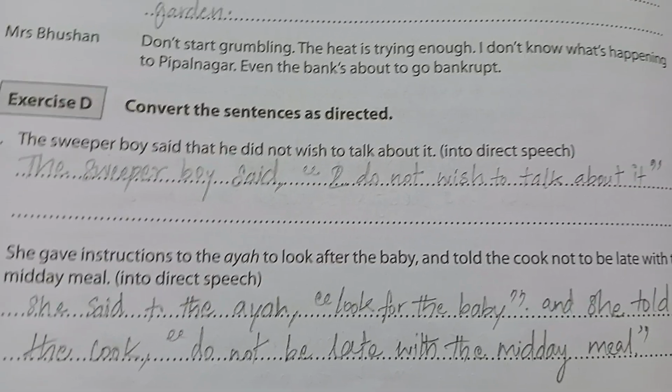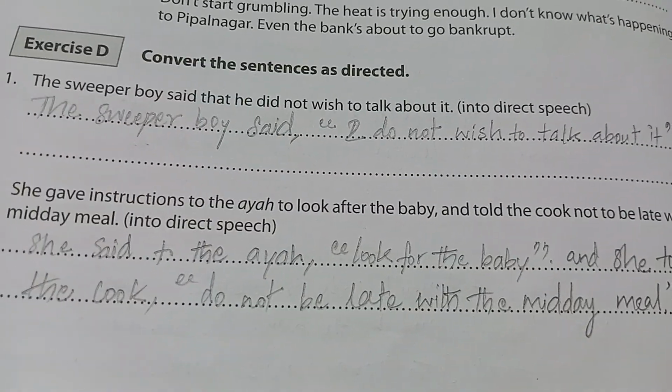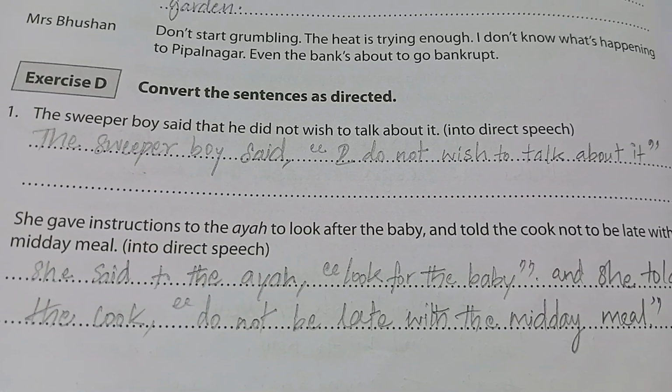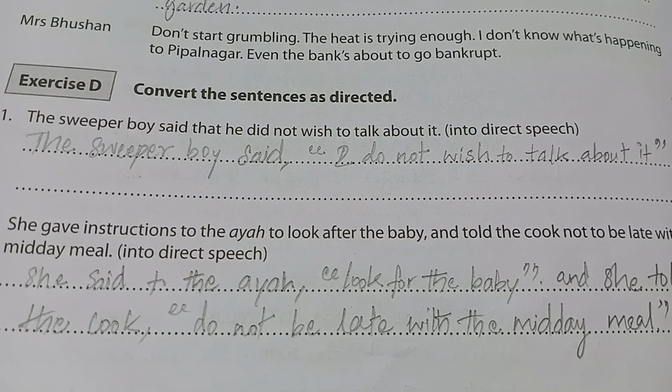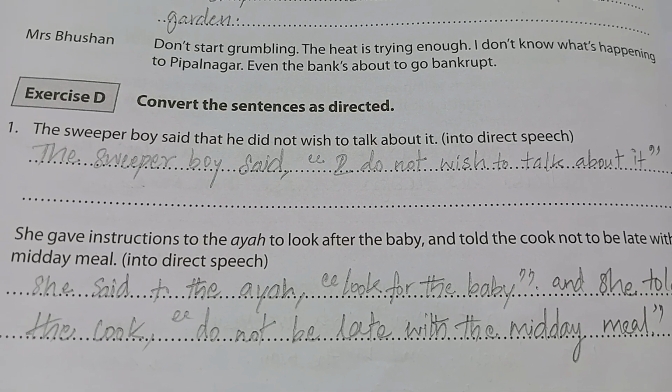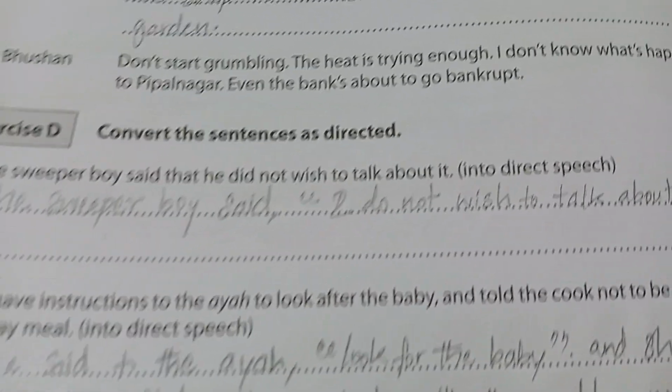So there are two dialogues, straight dialogues, because she's talking to two people. One is to the ayah and one is to the cook. So to the ayah, open quotes, look after the baby. That is one. And the second quote will be open quotes, do not be late with the midday meal. This is your answer. Okay, next one, we go with the third question.